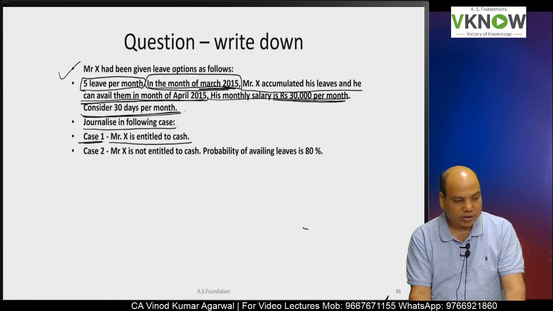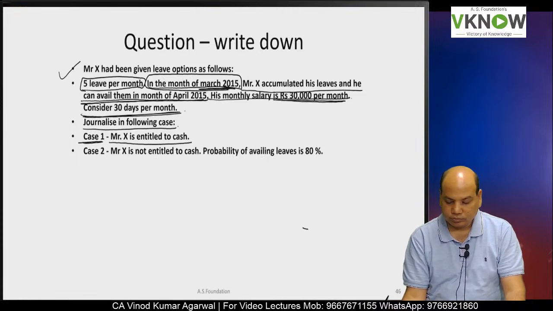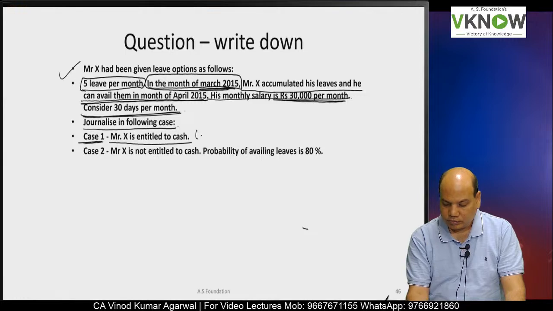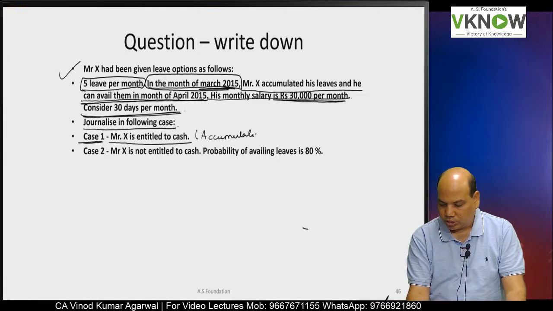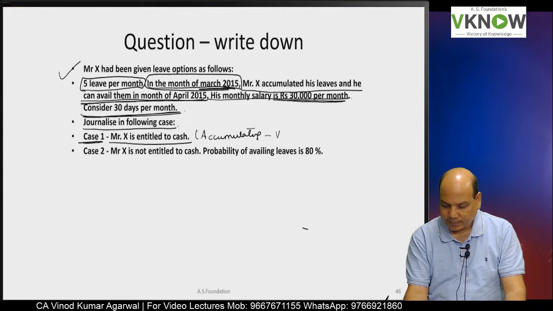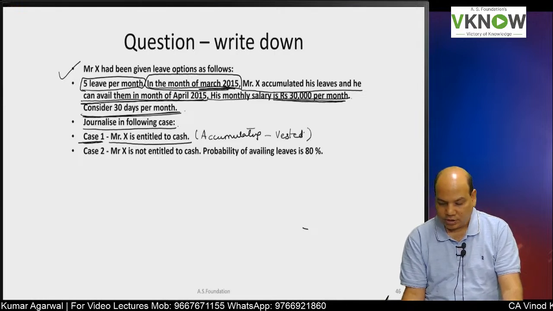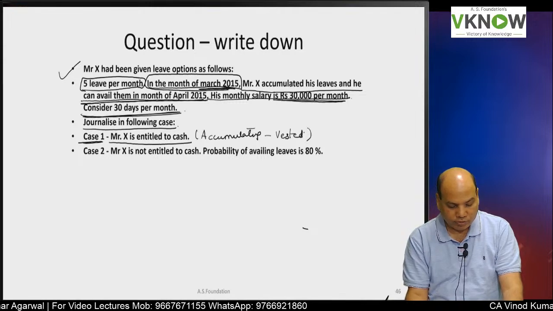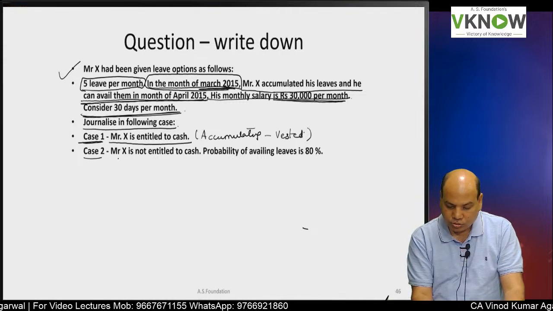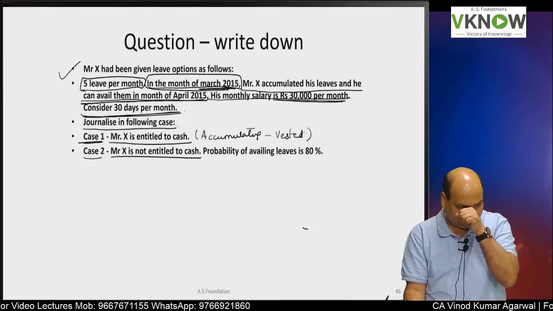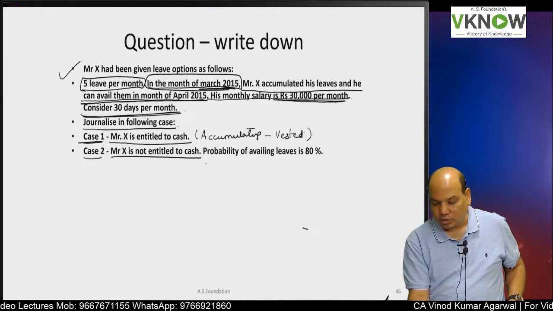Mr. X is entitled to cash. So this is accumulating and vested leave. Make full provision. Case 2. Mr. X is not entitled to cash.